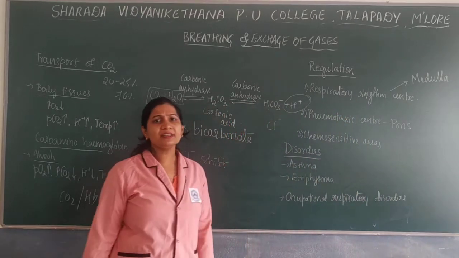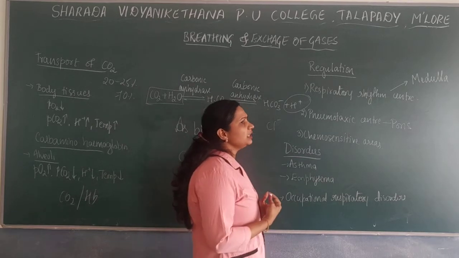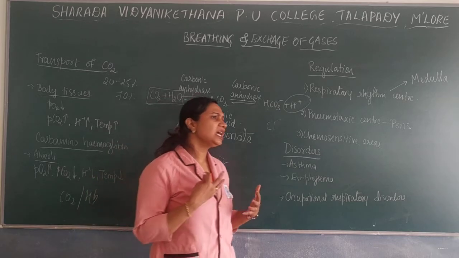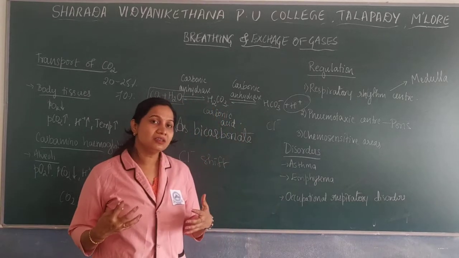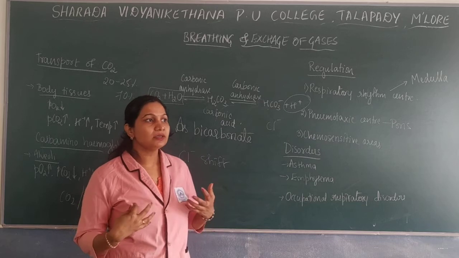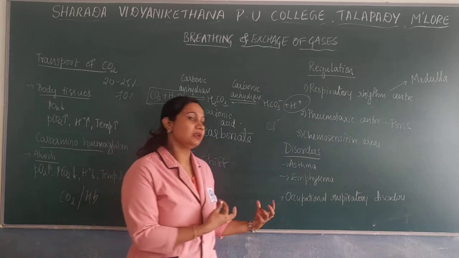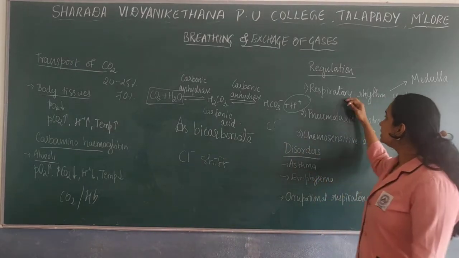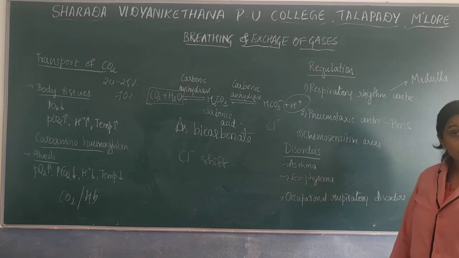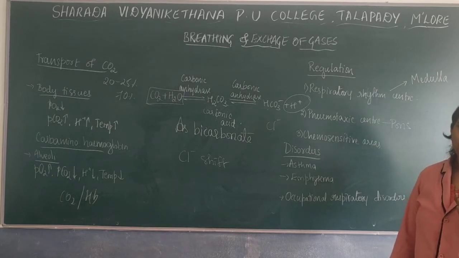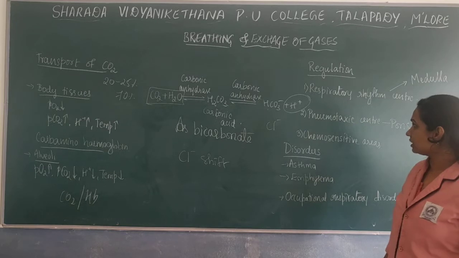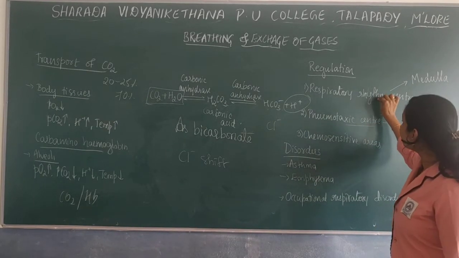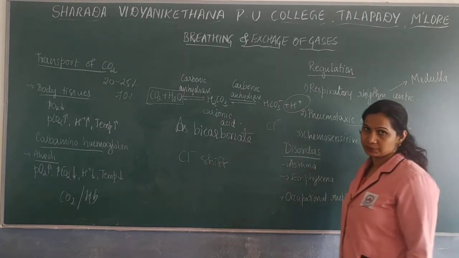Now, the respiratory rhythm center: if there is an alteration in any of the substances in our body, such as carbon dioxide being increased, signals will be sent towards these centers. So this center will be activated, and that will mainly reduce the respiratory rate. The pneumotaxic center will not act directly, but will be activating the respiratory rhythm center.